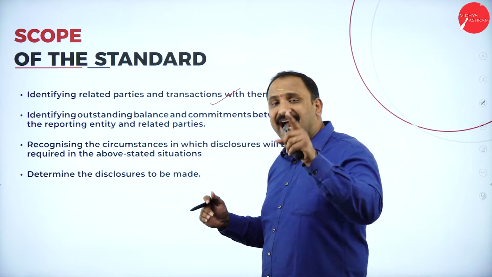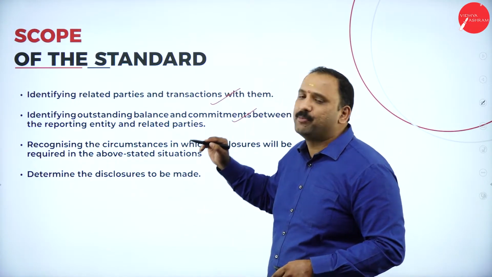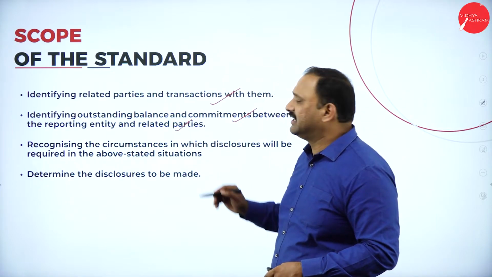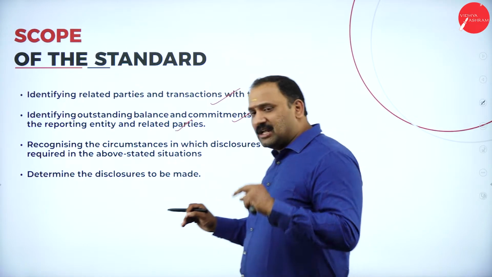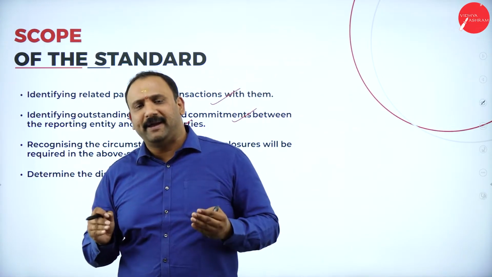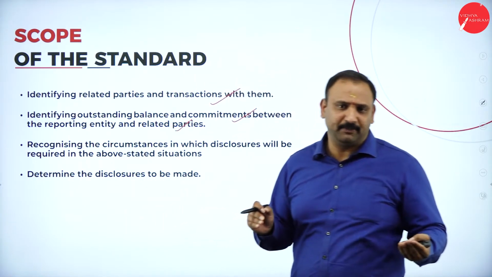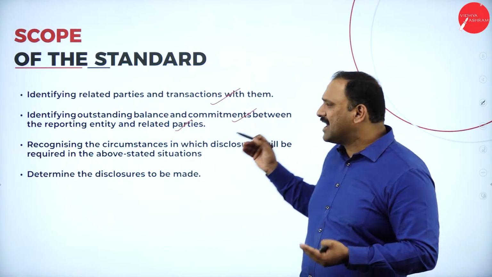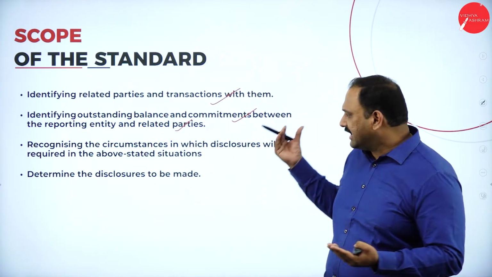Moving further, identifying outstanding balances, commitments, and the reporting entity and related parties. This is very, very important for us. Why? Because let's say there's an outstanding balance. We have got some money to be paid, money that is owed to some creditors or people in the market. So we have some commitment towards them, and we have some reporting structure that needs to be followed.